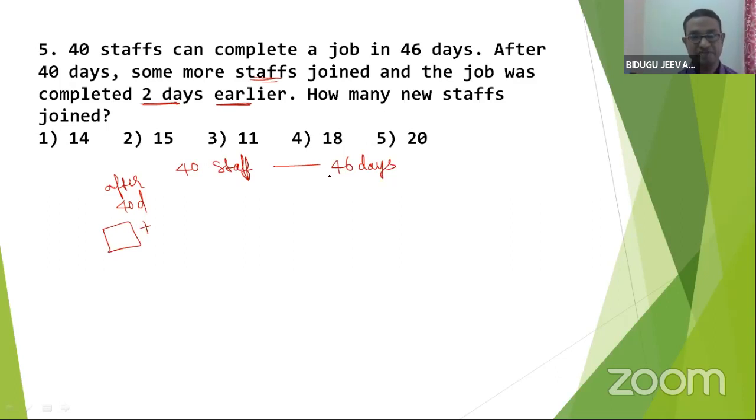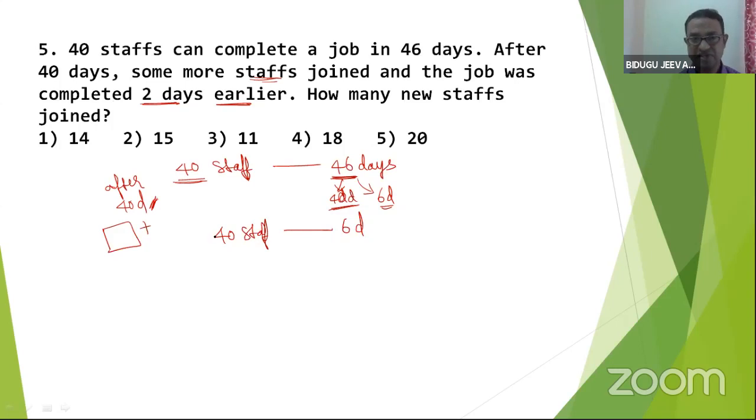Okay, fine, let me do it. Actually, 40 members have to do the work in 46 days. This is the sure information. After 40 days, some change is going to happen. After 40 days means what? They have done 40 days. Still they have to do how many days? 6 more days. Now let me write: 40 staff, still they have to do 6 days.